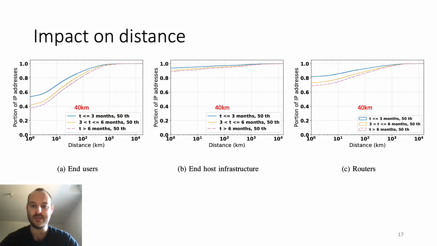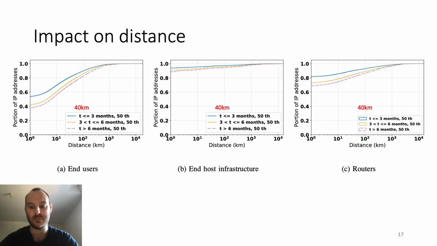Now we can look at the CDF of the distance difference for the same types of IP addresses. On the x-axis, you can find the distance in kilometers, in logarithmic scale, between the location of an IP address from one snapshot to another. On the y-axis, you can find the portion of IP addresses during a time period. Again, there are three curves on each graph: the median result of IP addresses of snapshots spaced by less than 3 months, between 3 months and 6 months, and more than 6 months.